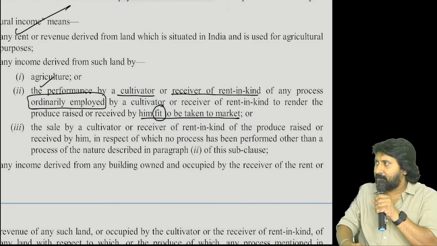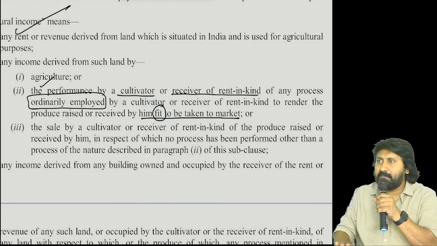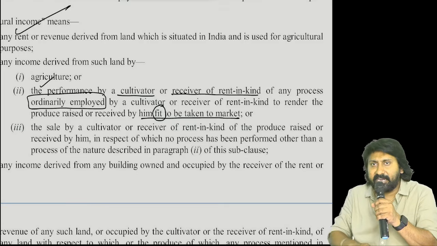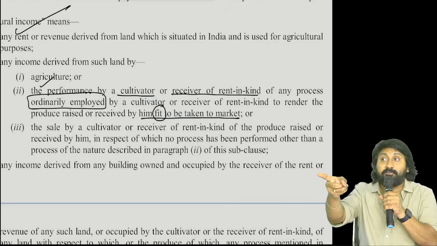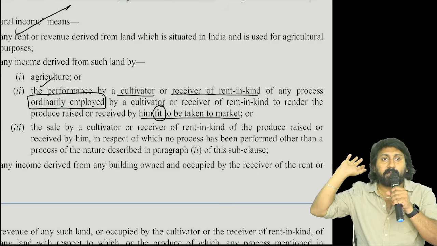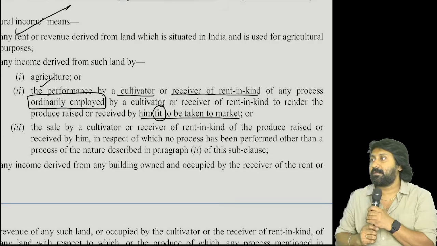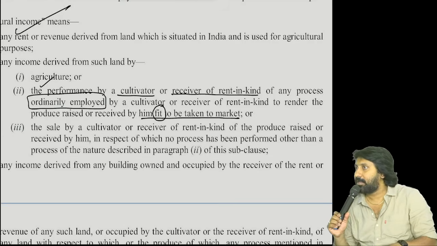Dehusking will be done by everyone in India, so is it special or ordinary? If you do any special processing, the income generated from it will not remain agricultural income. Are you understanding or not?